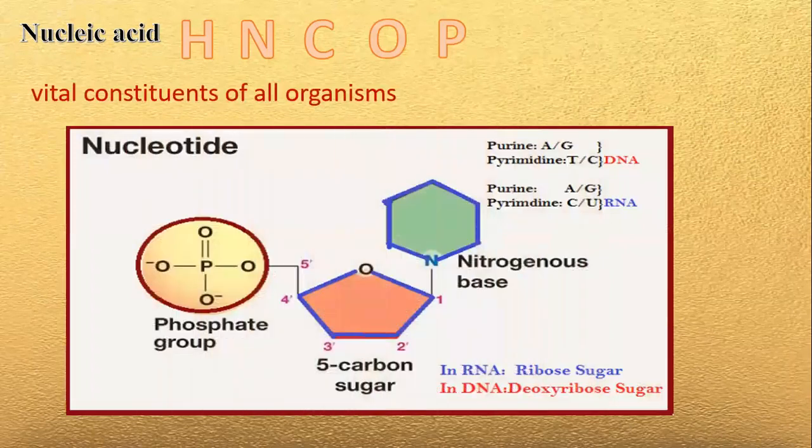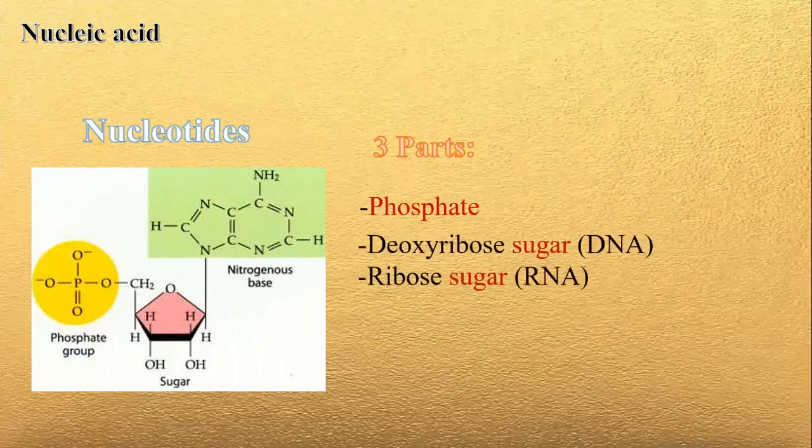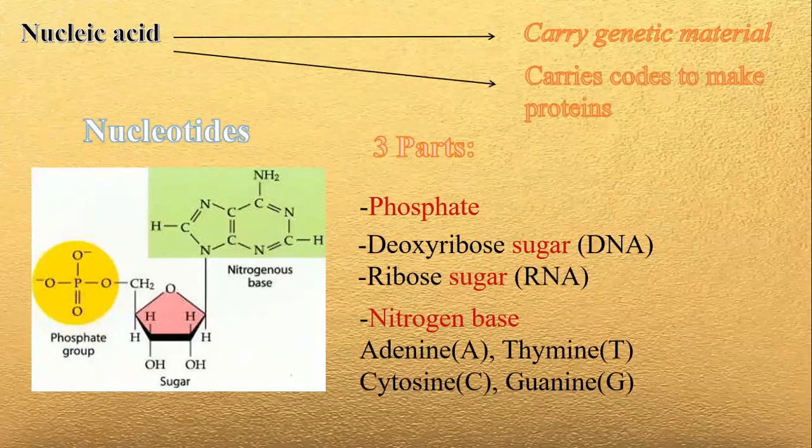Nucleic acid is composed of nucleotide chain that is vital constituent of all living organisms. Nucleotides have three parts. The first is the phosphate. The second is the sugar, which is called as deoxyribosugar in DNA and ribosugar in RNA. Then thirdly is the nitrogen bases such as the adenine, the thymine, the cytosine, and guanine. Nucleic acid has a function of carrying genetic material and codes to make proteins.